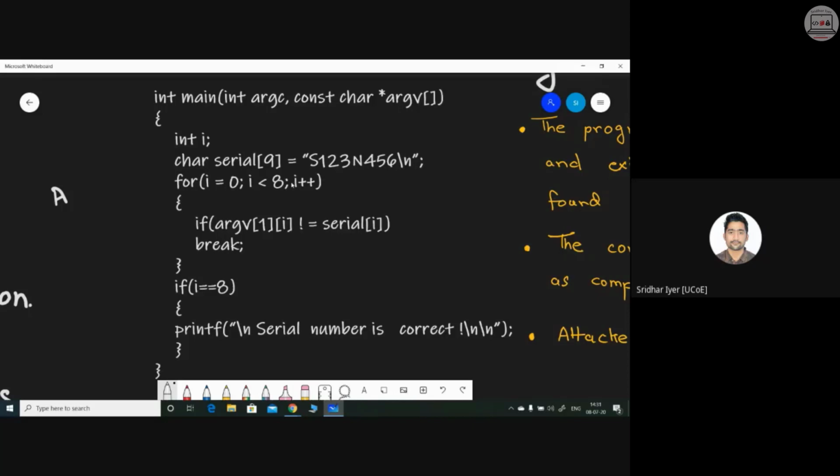It will match each and every character one by one. If the character is matching, then it will move ahead. If the character is not matching, it will simply move out of the loop, as mentioned over here with the help of this break. Okay. So at the end, what will happen if all the 8 characters are matching exactly? Then only it will be printed that the serial number is so and so, and the serial number is correct.